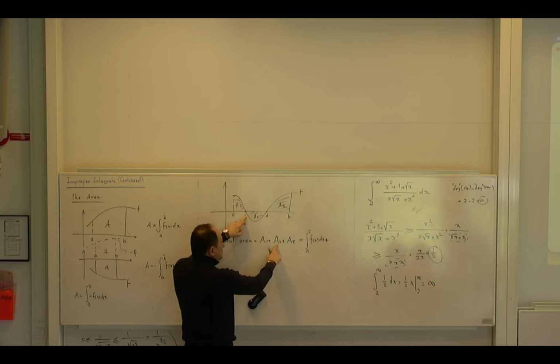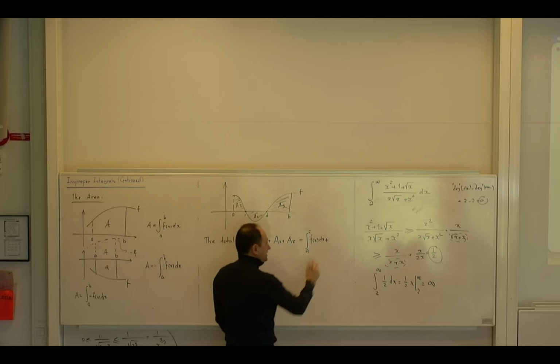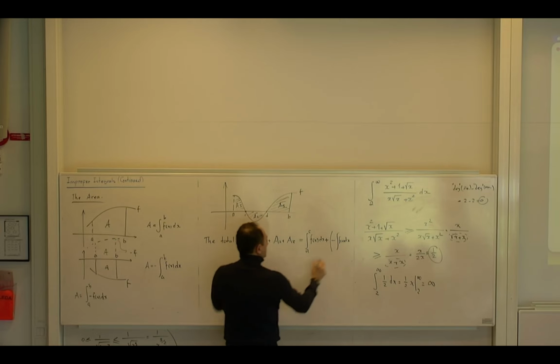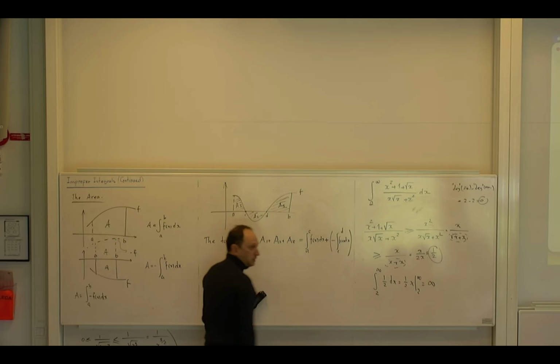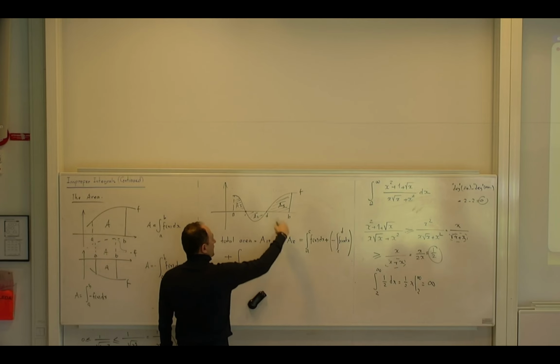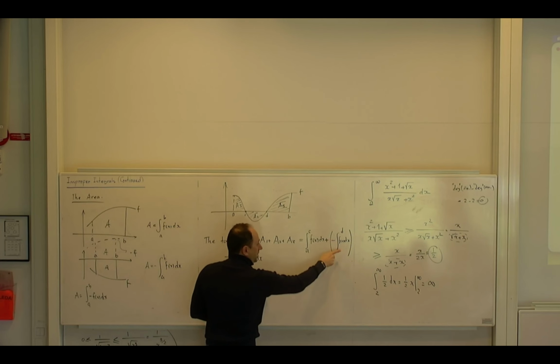But A2, because A2 is below the x-axis, if I want to write it as an integral, I have to write minus the integral of my function, and it goes from C to D. Yes? And then plus again, integral from D to B, because now A3 is again above. So it becomes from D to B of f of x dx. But instead of writing plus minus, I just write minus.